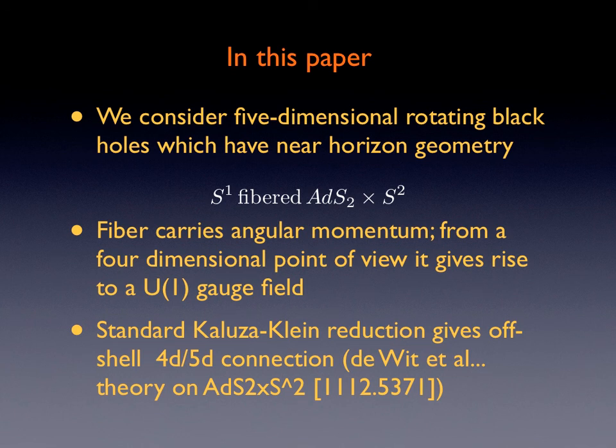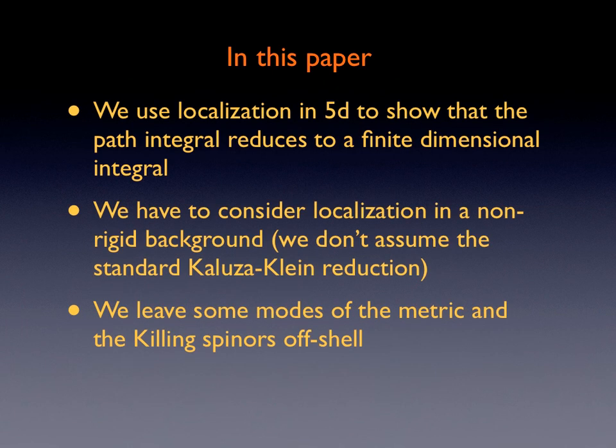In this paper, we consider five-dimensional rotating black holes, which have a near-horizon geometry that is a circle fibered over AdS2 x S2. The fiber carries angular momentum, which from a four-dimensional point of view gives rise to a U(1) gauge field. Previous work performed a standard Kaluza-Klein reduction of the five-dimensional theory, which gives a theory on AdS2 x S2. Here, we use five-dimensional localization to show that the path integral reduces to a finite-dimensional integral. For this, we need to consider localization in a non-rigid background. That is, we don't assume a standard Kaluza-Klein reduction. We keep all the fields off-shell as much as possible.